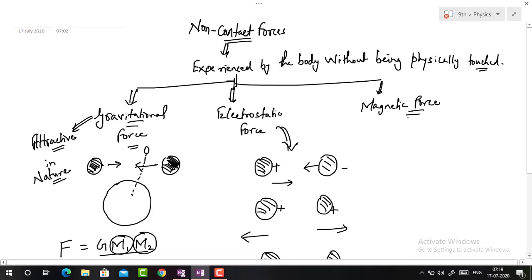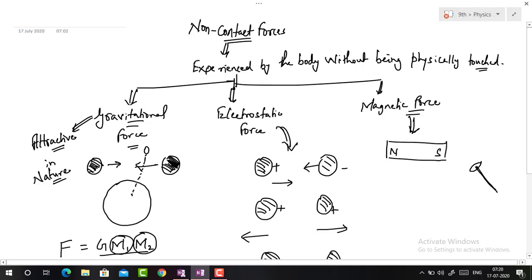Now if we talk about magnetic force, it is the attraction due to the magnetic nature of the material. Suppose there is a bar magnet, with one side north and the other side south. If this magnet is attracting an iron piece, what happens?